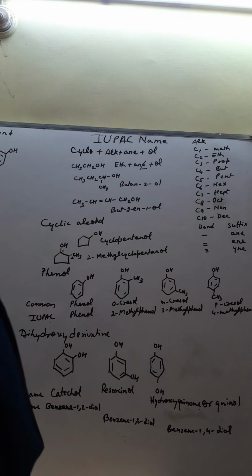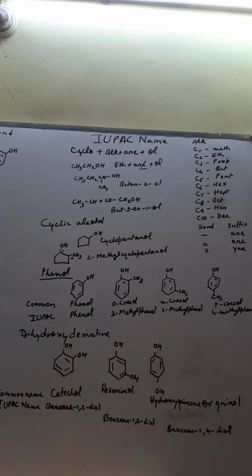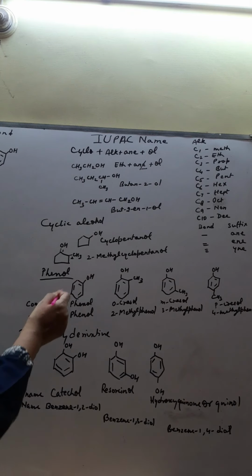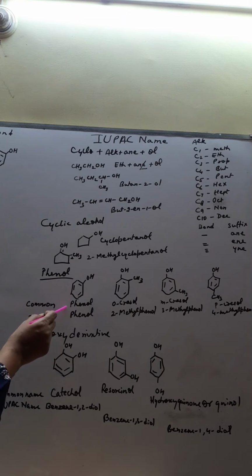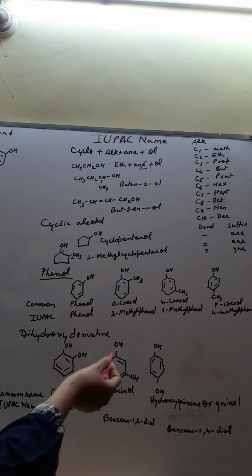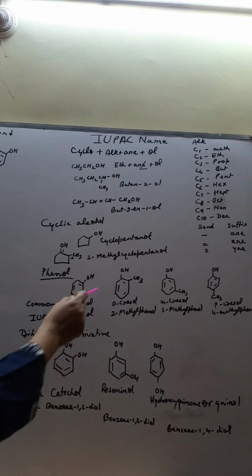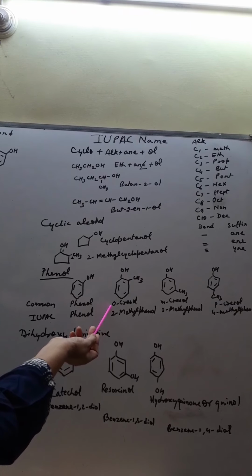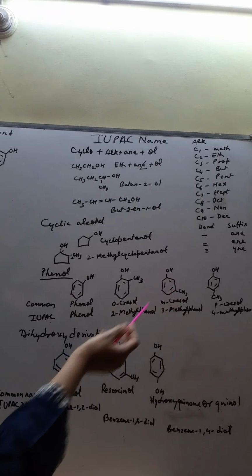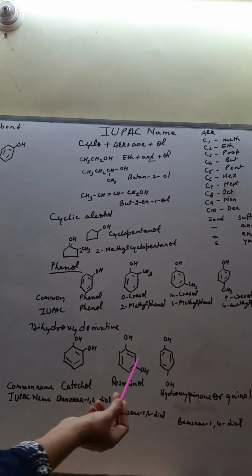Now come to the next category of compound whose IUPAC we have to write, that is phenol. There is OH group present on the benzene ring. This is called phenol. Phenol is its IUPAC as well as common name. Now suppose it has some substituent at some positions like 1, 2 position or 3 position or 4 position. So as you know, for 1, 2 position we use the prefix ortho. For 1, 3 position we use the prefix meta, and for 1, 4 position we use the prefix para.